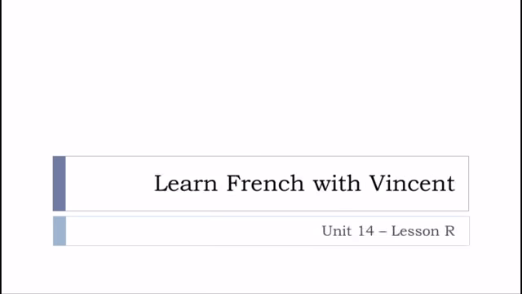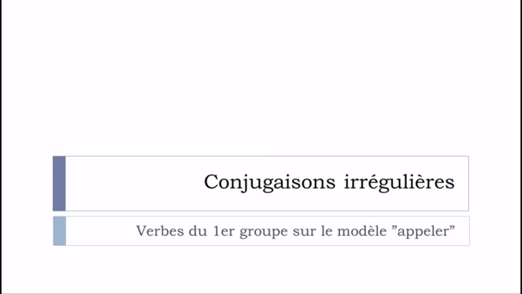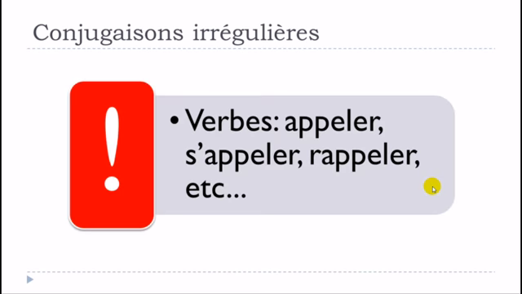Bonjour à tous and welcome to Learn French with Vincent. This is Unité 14, leçon R, and in this lesson we'll work on les conjugaisons irrégulières, and we'll see especially the verbs like appeler, s'appeler, rappeler, se rappeler, and then interpeller. All these verbs, okay, ending with e, l, e, r, but then the verbs that will be part of the appeler family, okay?